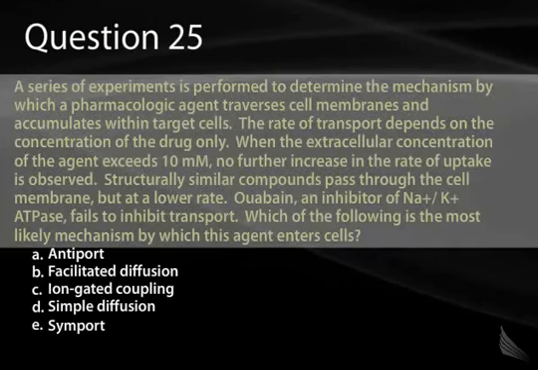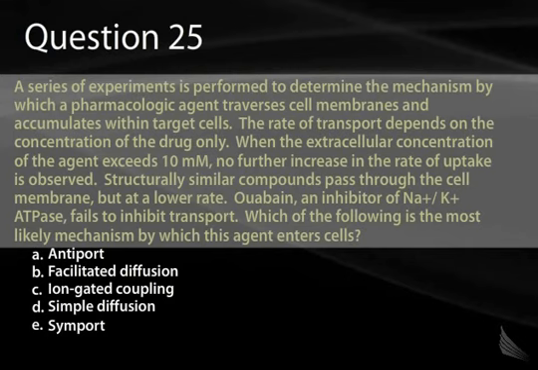Question 25. A series of experiments is performed to determine the mechanism by which a pharmacologic agent traverses cell membranes and accumulates within target cells. The rate of transport depends on the concentration of the drug only. When the extracellular concentration of the agent exceeds 10 millimolar, no further increase in the rate of uptake is observed. Structurally similar compounds pass through the cell membrane, but at a lower rate.